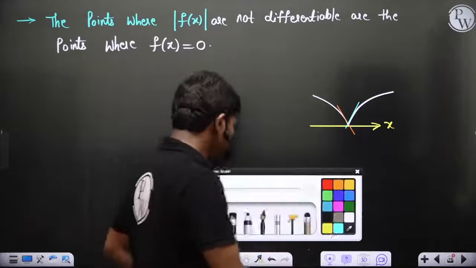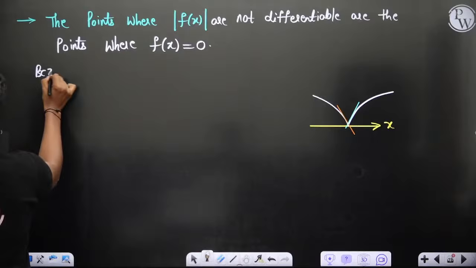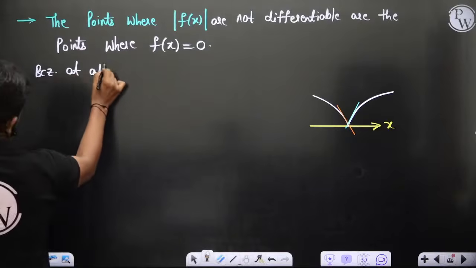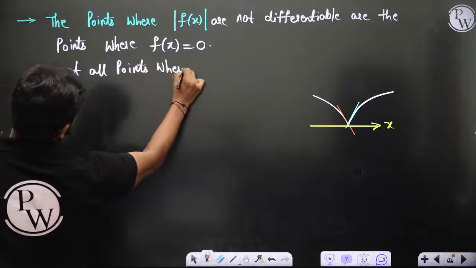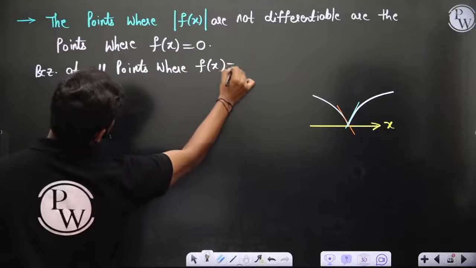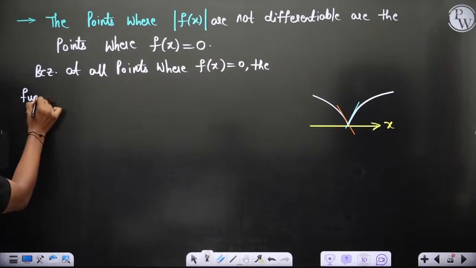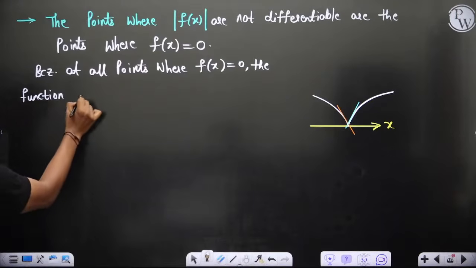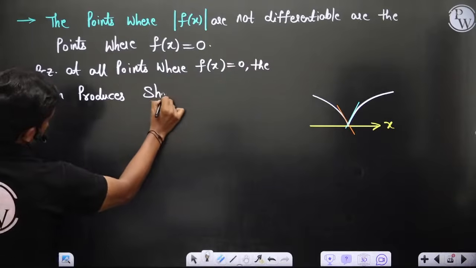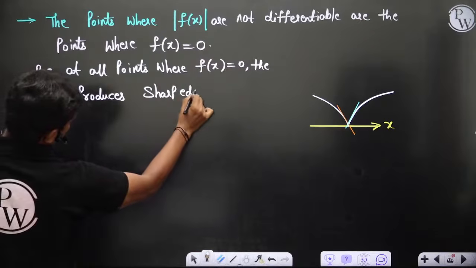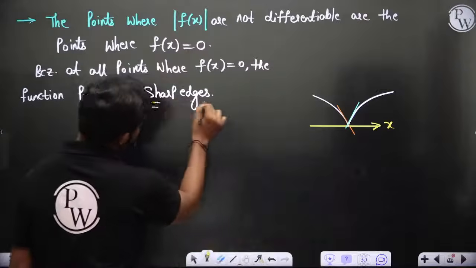So therefore at all points where f of x is equal to 0, the function produces sharp edges.